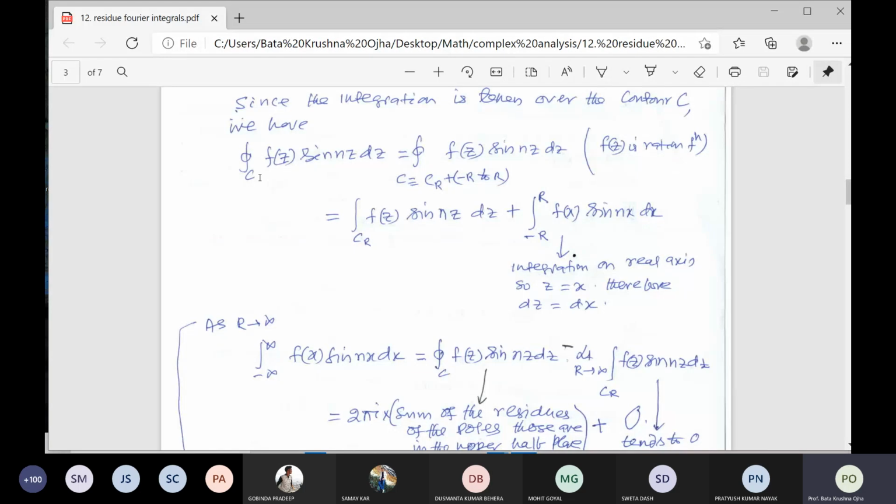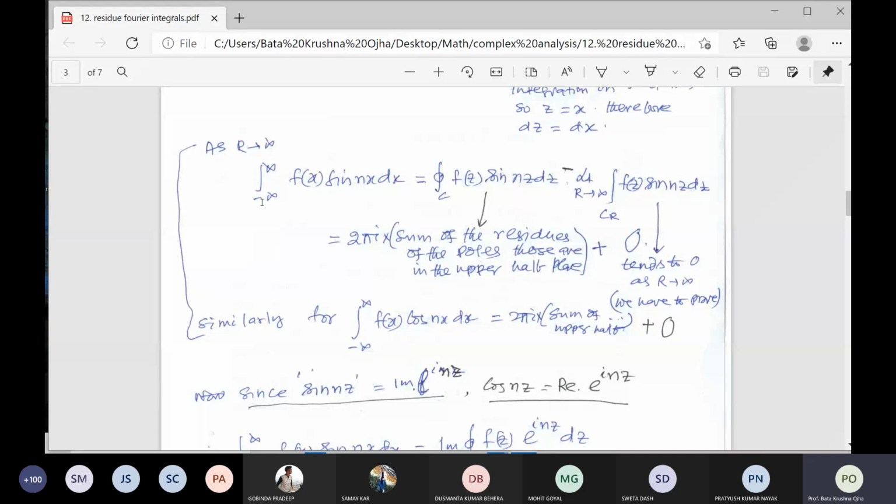So I have written here the integral from minus infinity to infinity of f(x) sin nx dx is equal to the contour integration of f(z) sin nπz minus this. We have to prove this second part tends to 0 as r tends to infinity, using the same logic, |a+b| ≥ ||a|−|b|| ≥ |a|−|b|. So this contour integral is equal to πi times the sum of the residues of the poles that are in the upper half of the z plane. Similarly, we write cos x like that, 2πi times the sum of the residues, and the second part must be equal to 0.